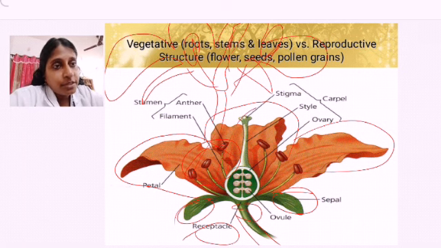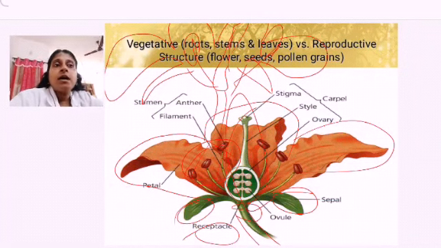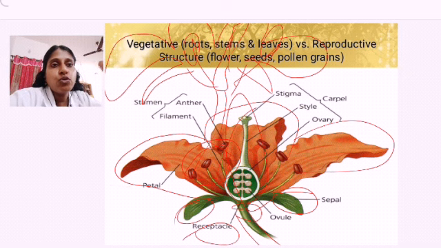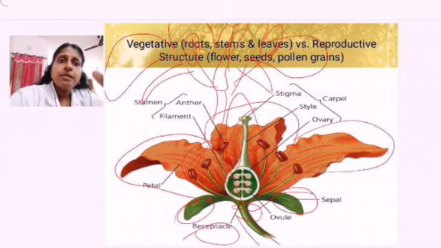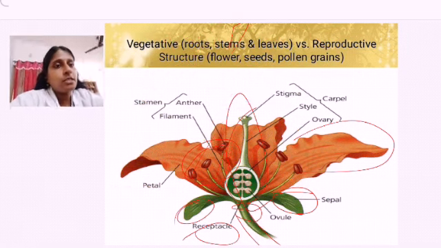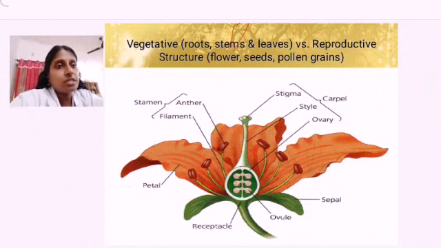Okay, and thereafter this one is the gynoecium, the pistil. What do we call them? Pistil. So in all these parts we have to know about androecium and gynoecium. Androecium is the stamen, and gynoecium is the pistil or carpel. So what is the characteristic feature of androecium and gynoecium? Structure we need to know.